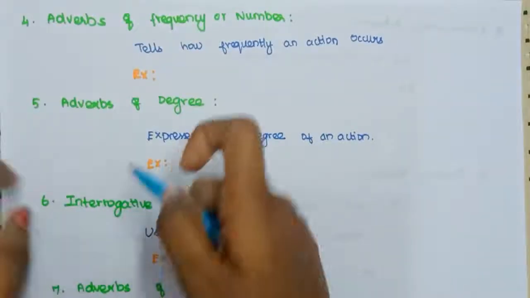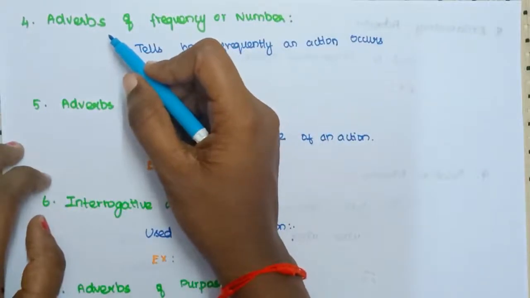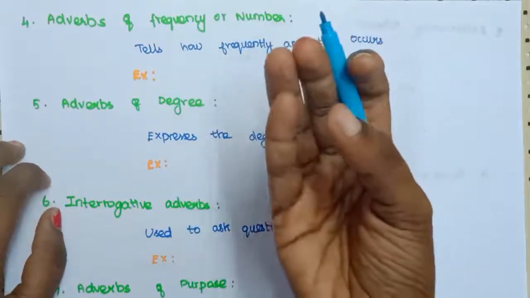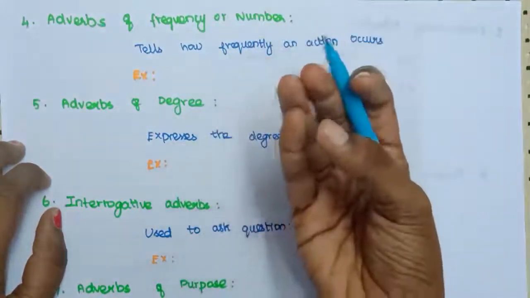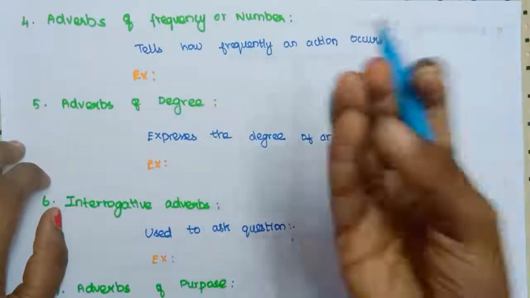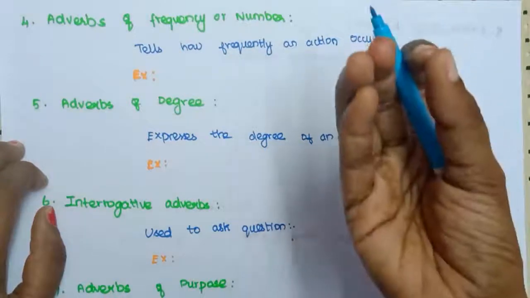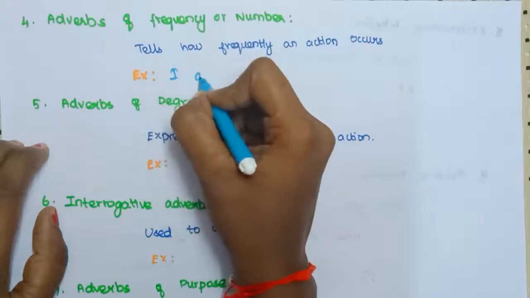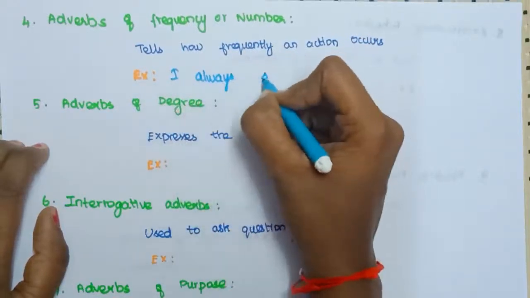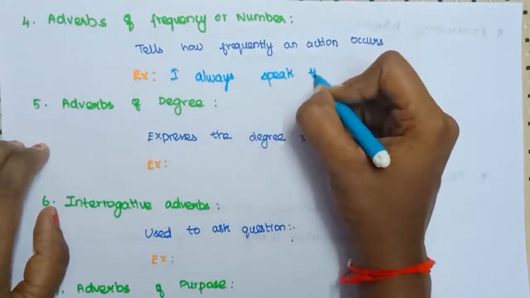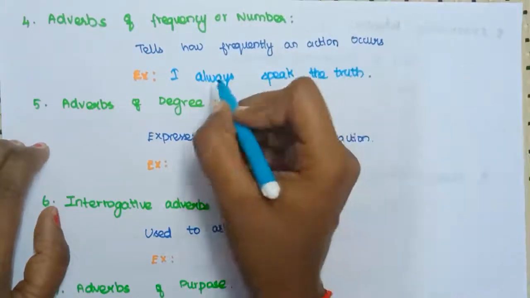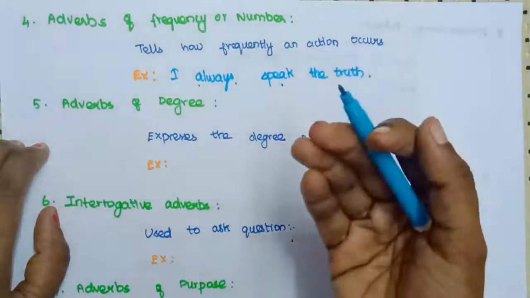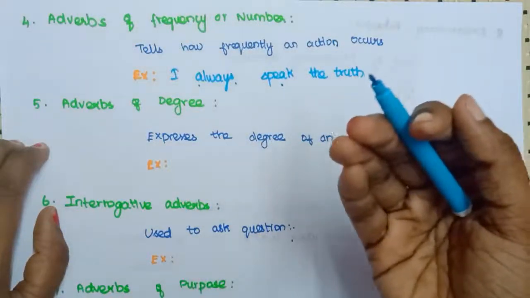Guys, see the fourth type. What is the fourth type given here? Adverbs of frequency or number. What do you mean by number? It describes how many times the action takes place, or how frequently the action takes place. For example, if you say I always speak the truth, here always describes the verb and how frequently I speak. So it is called adverbs of frequency or number.